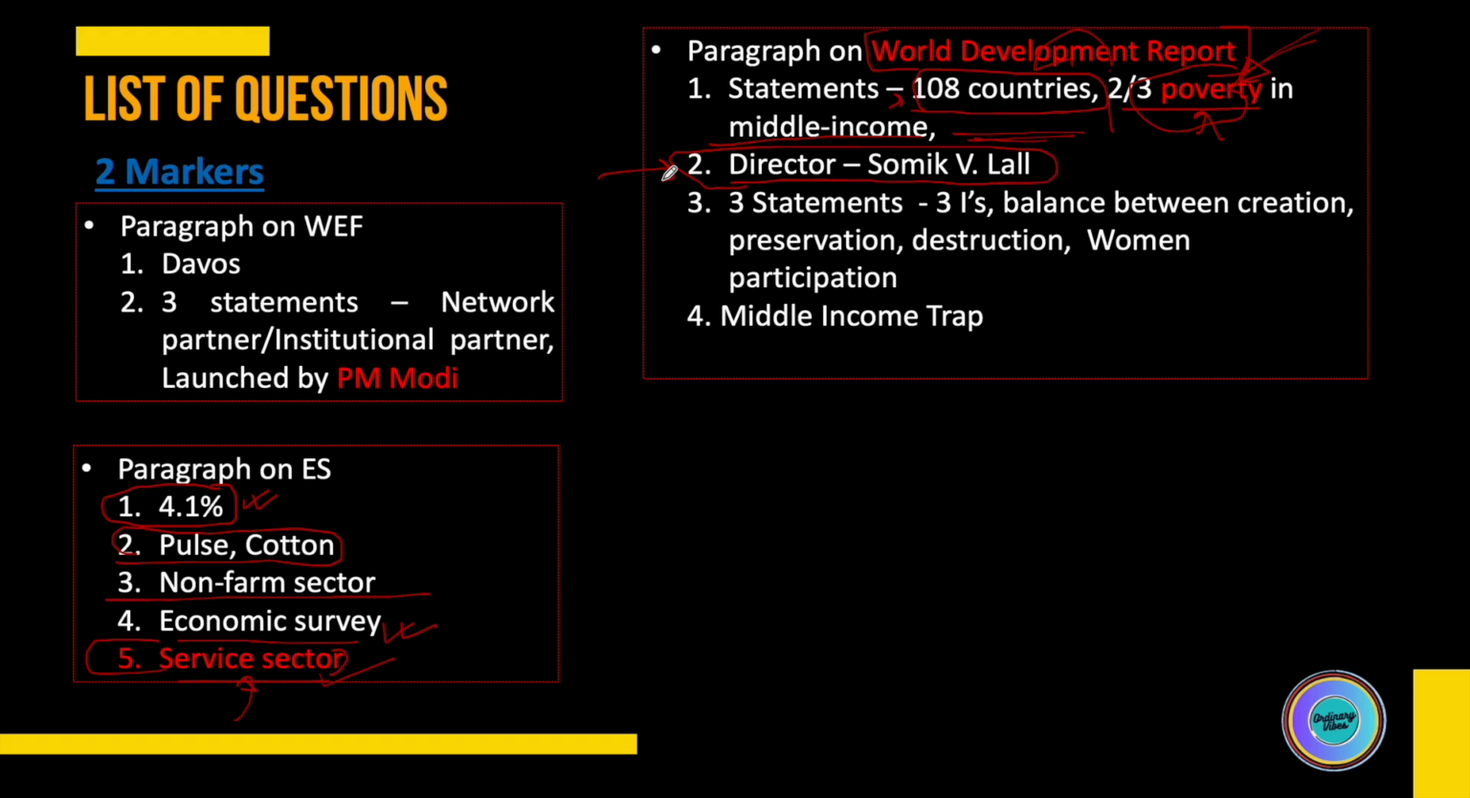Two names out of those five were Indian names. One of the names was Somik Vilal, and another name, the fifth option, was also an Indian name. This was the second option. So I just had to take a guess between those two Indian names. I guessed Somik Vilal, and it turned out to be correct.